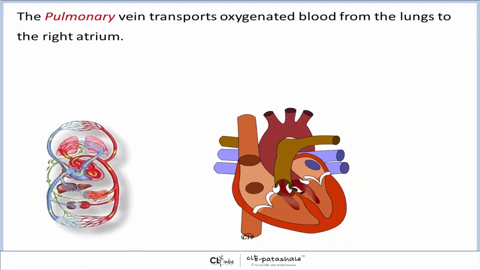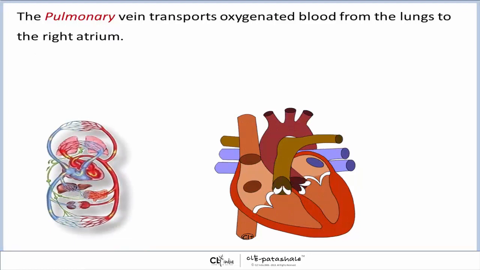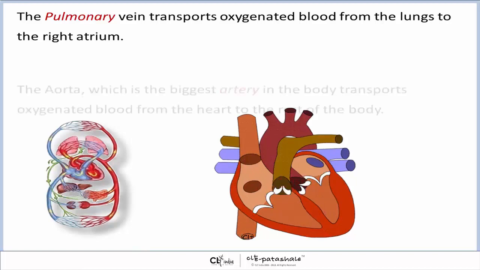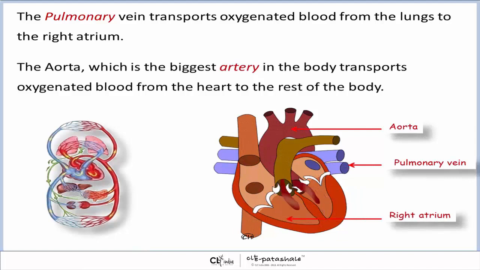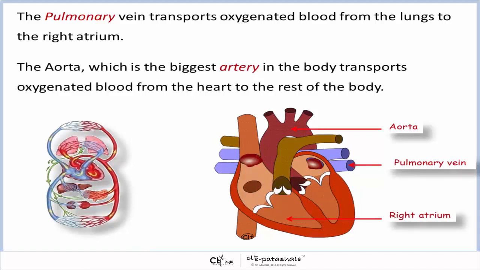The pulmonary vein transports oxygenated blood from the lungs to the right atrium. The aorta, which is the biggest artery in the body, transports oxygenated blood from the heart to the rest of the body.